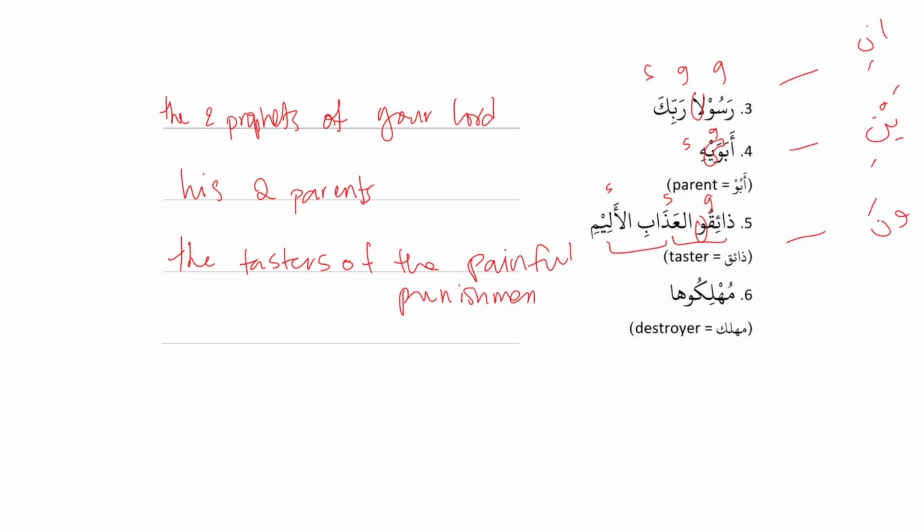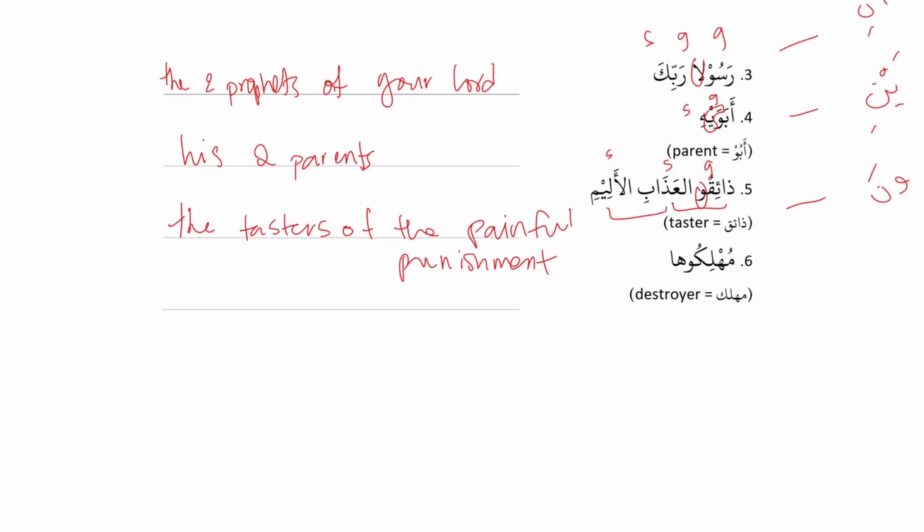Okay, last one. مهلكوها. So ha is an attached pronoun, so that's the owner, and muhliku is the item. Right, specific followed by general, or general followed by specific. And then muhliku, the wow tells us it used to be una again. Good. So it's plural. So muhliku is destroyers of it, or its destroyers. The destroyers of it, literally. Or its destroyers, more natural.